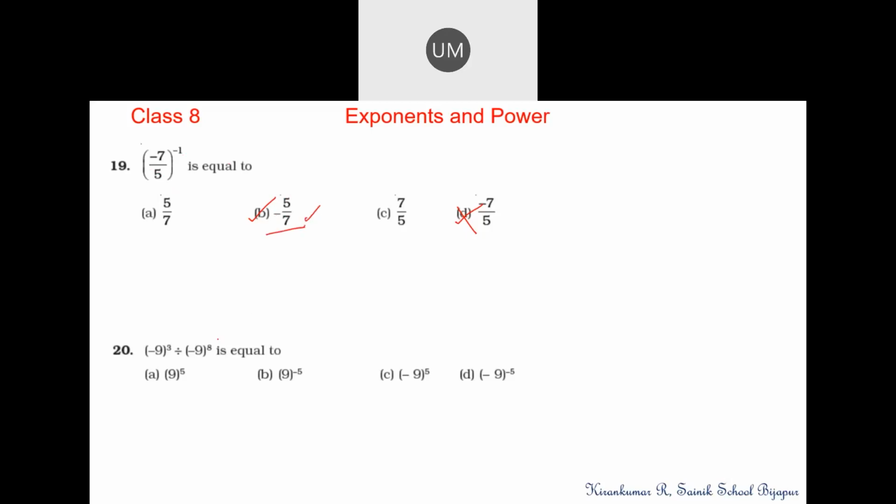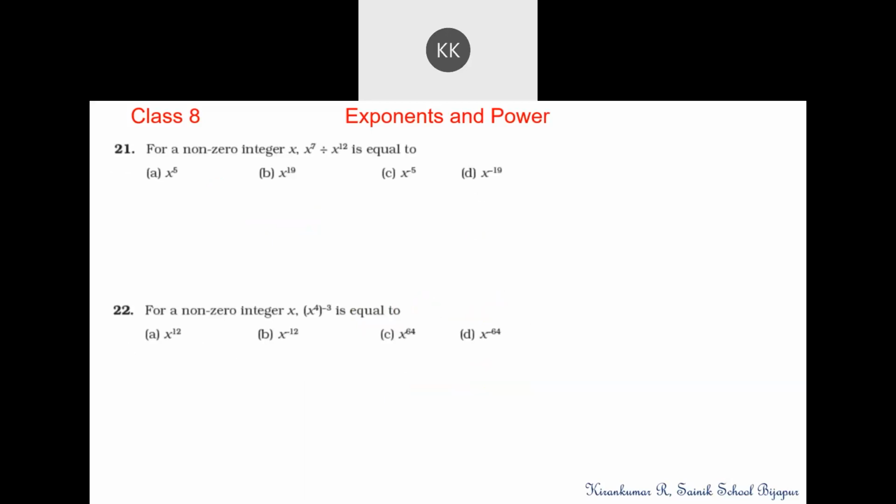Question number 20. This will be equal to minus 9 to the power 5? Option D, 9 to the power minus 5. Is C correct or D is correct? D is correct. The reason is minus 9 to the power minus 5. So minus 9 to the power minus 5. Option number D. Question number 21.